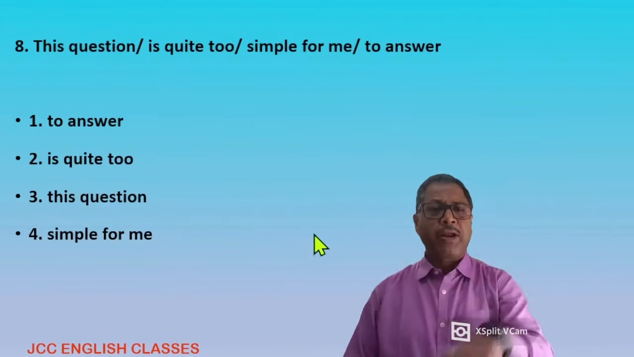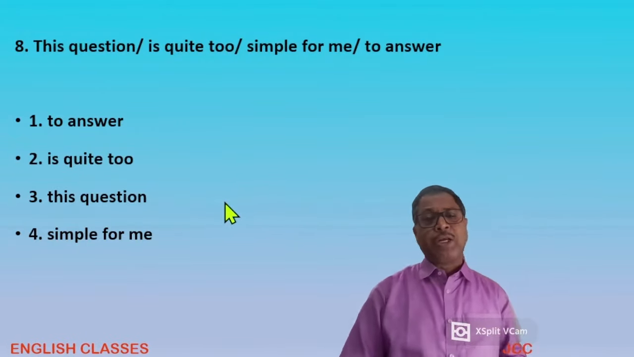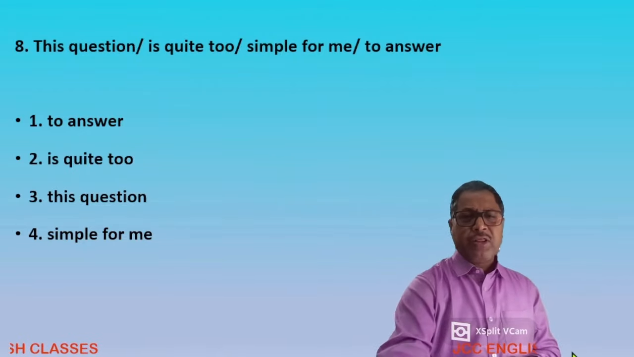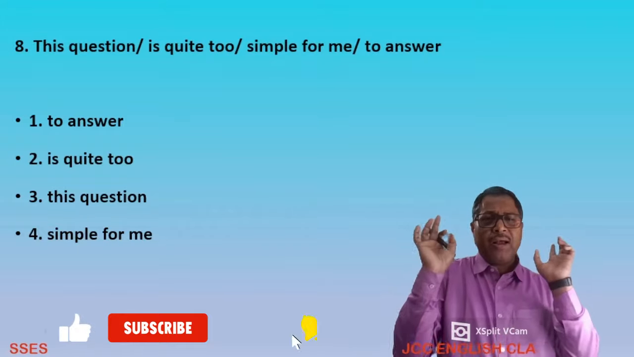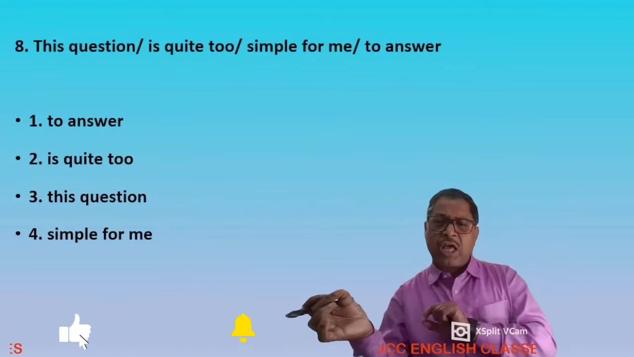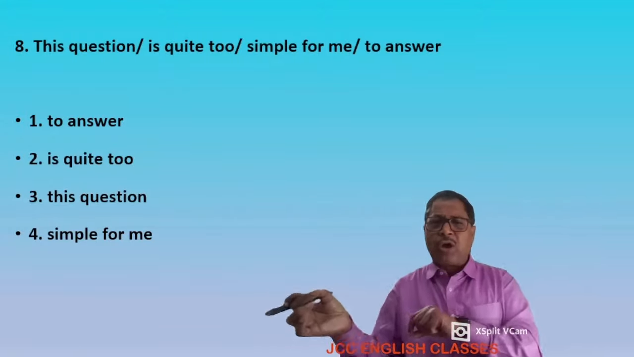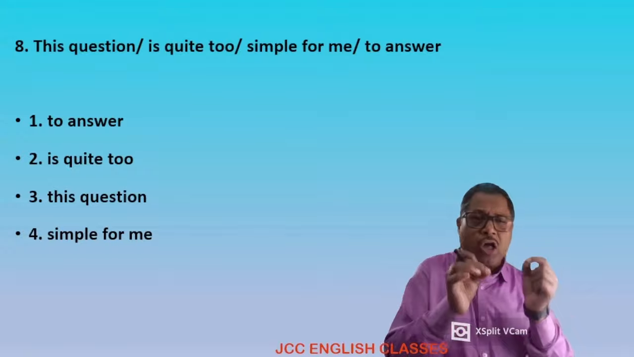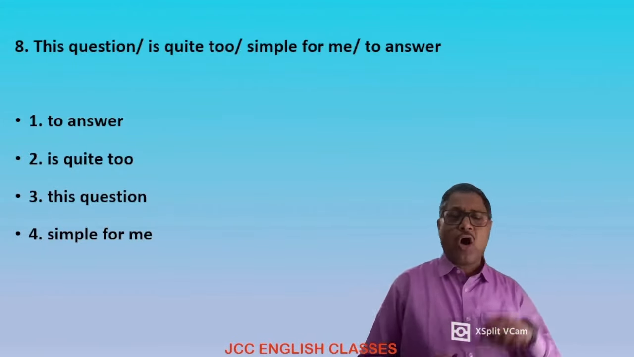Okay. Question number 8. The question is quite too simple for me to answer. Look at it, a peculiar question, dear student. The question is quite too simple. Quite is there, too is there. And these two words are never used together. Either it is quite difficult or it is too difficult. We don't use quite and too together. Which one should we retain and which one should we delete?